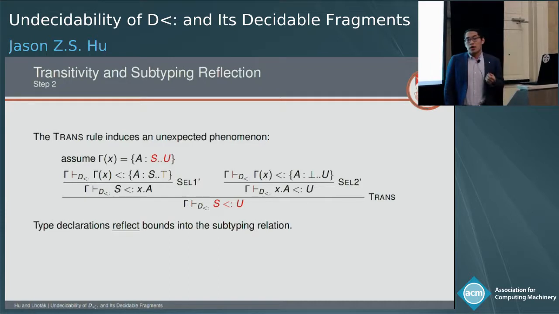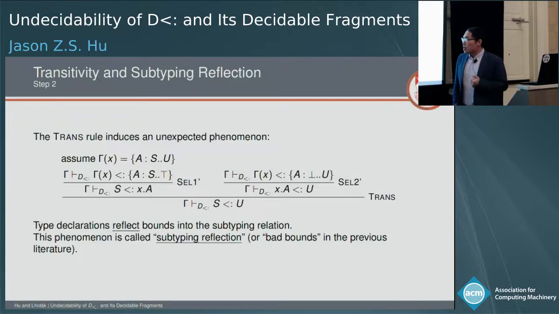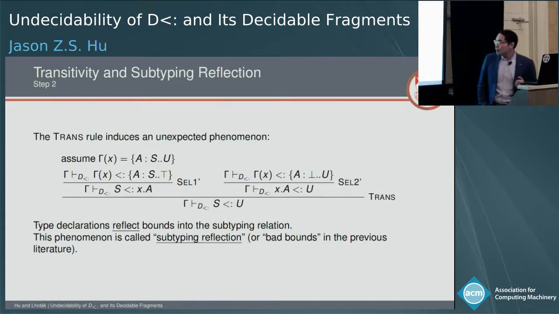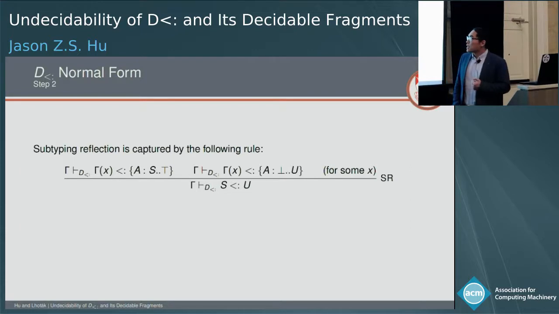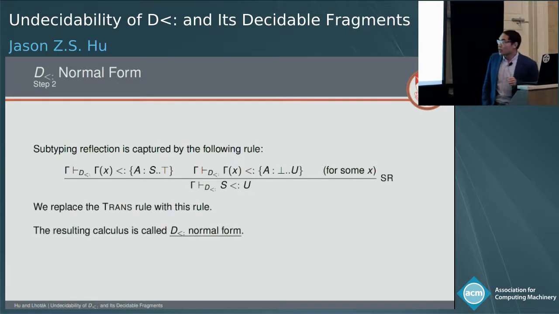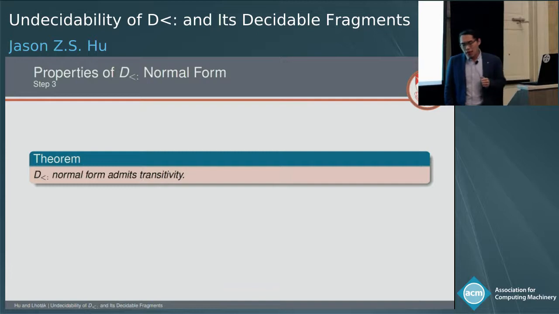The intuition is that when you say, oh, I have an interval from S to U, you're pretty much implying S is smaller than U. This phenomenon we call subtyping reflection, or bad bounds in previous literature, but we really like the name subtyping reflection. If we collapse the phenomenon into a rule, we obtain a rule that captures the phenomenon, which is presented here. We replace the trans rule with this rule, and the resulting calculus is called Dsub normal form. So now we have two definitions of Dsub.